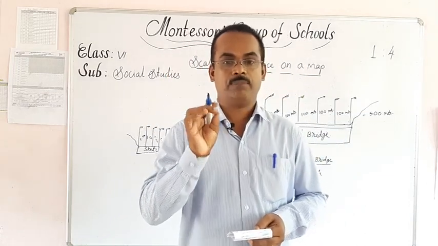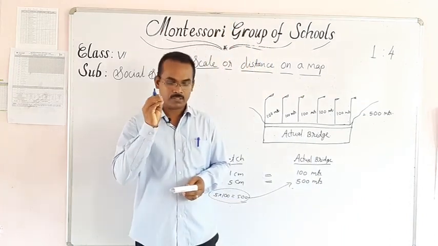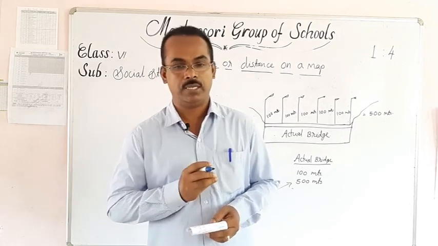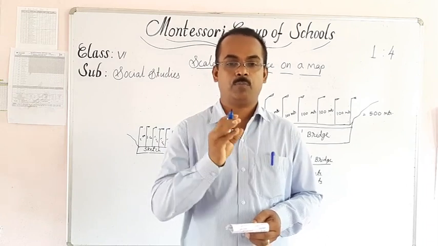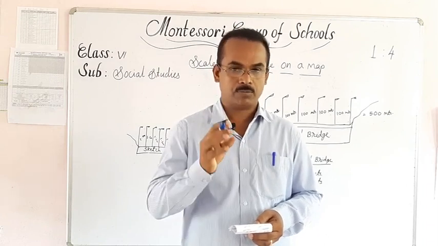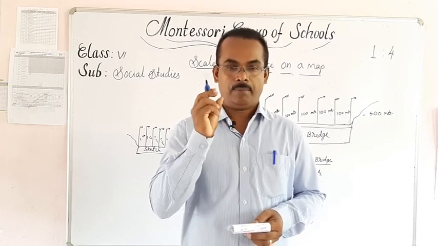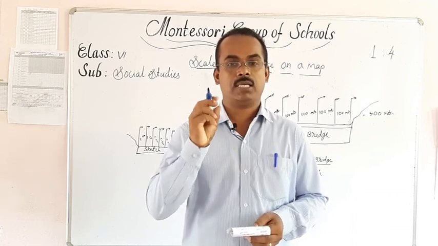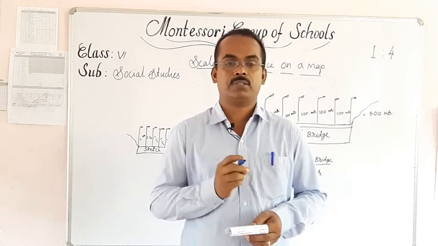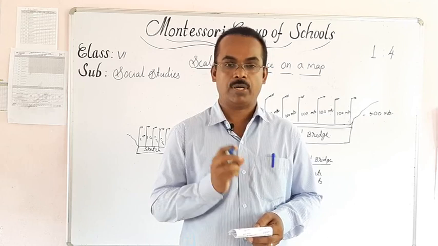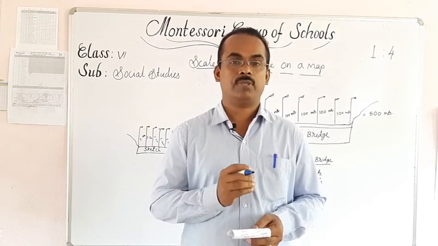I would like to give a home task. You have to learn what a scale is and what the use of a scale in a map is, and find out the distance between two places from a map. Take your atlas book and look at the scale given in that map. In each and every map in your atlas book, a scale is given. Look at that scale, measure the difference between two places with your scale and find out the actual distance between those places. That is your homework. Thank you. We can meet in the next class.